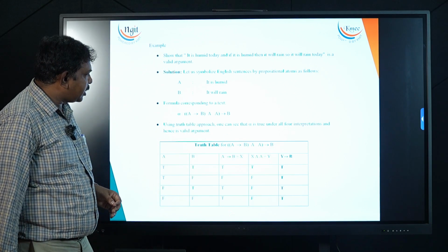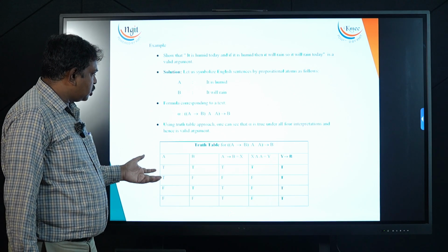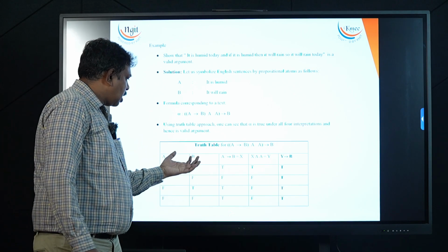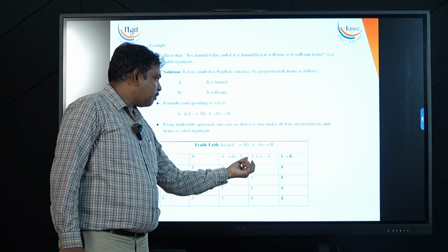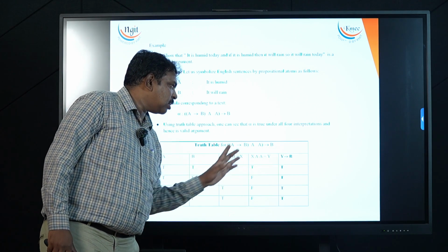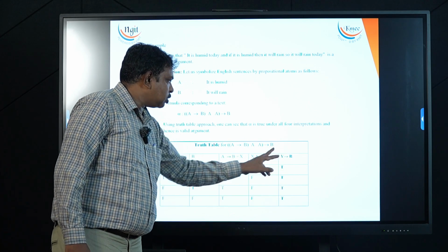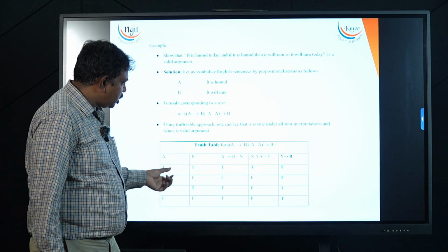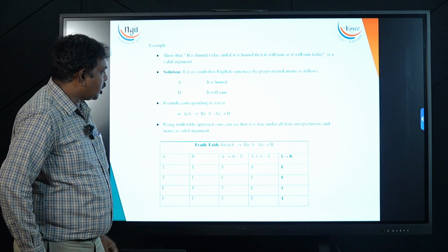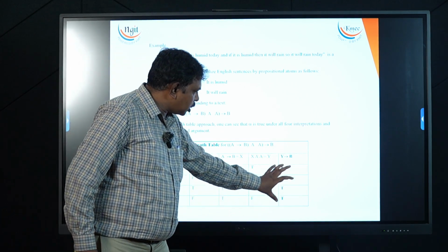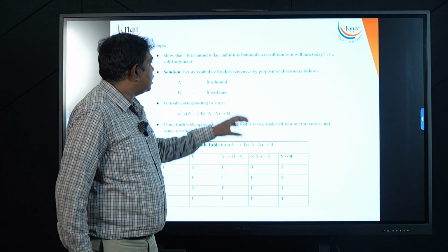To check the validity of this, in a general truth table, we make all possible truth values of A and B, then find A implies B, then find A implies B and A, and finally give the final expression its truth value. Each row here is an interpretation of my argument. If all interpretations are true, then I can say this is a valid argument.